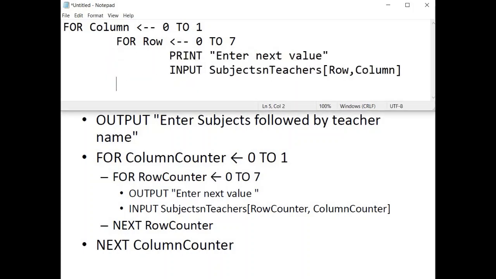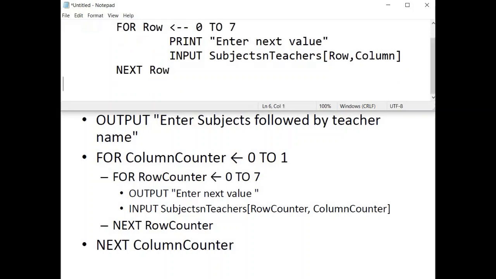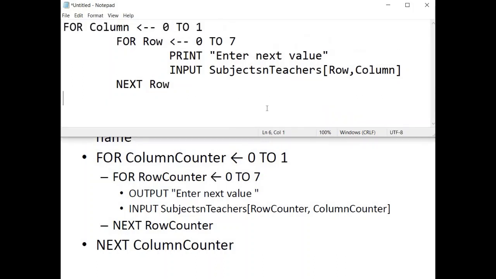Now, since you opened the row counter for loop for populating rows at the second position, that means we have to close it first. And since we opened the for loop for populating columns in the first position, we have to close it in the end, like this.